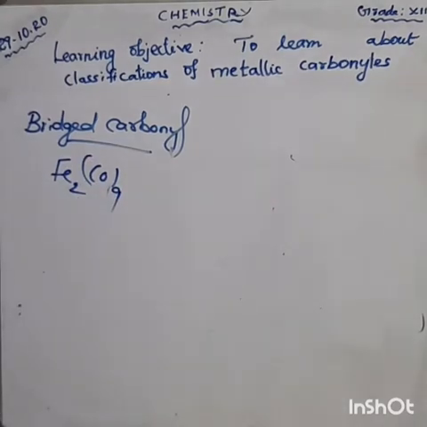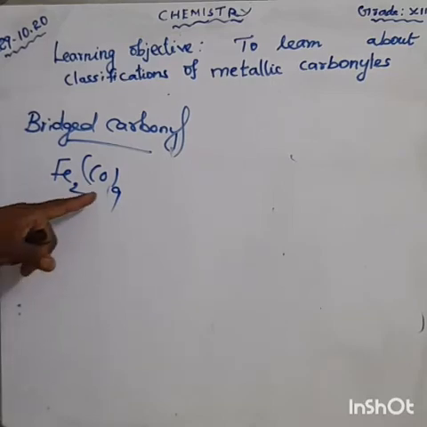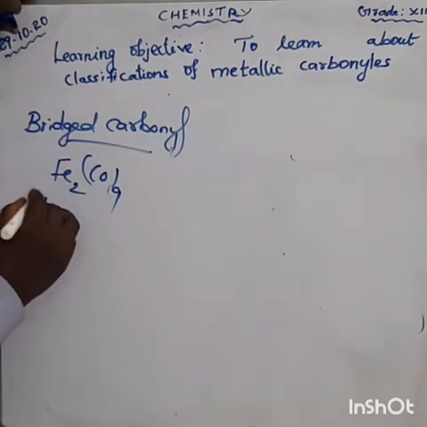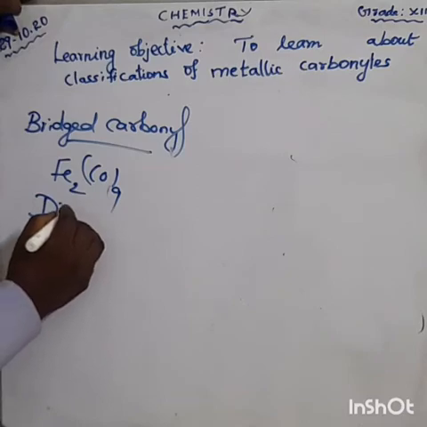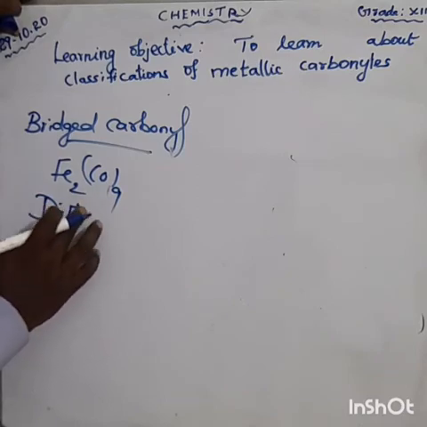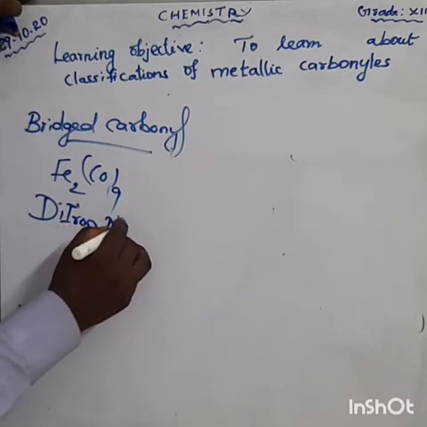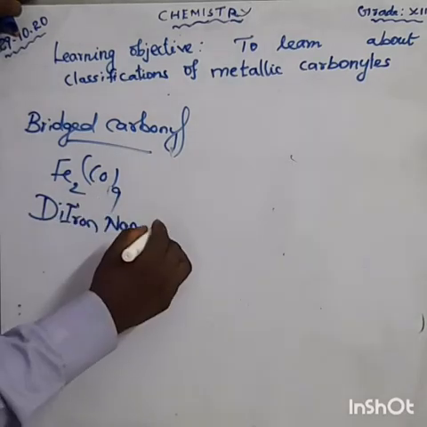This is an example. What about the 9? What do you say? Nona. Here, how much iron is there? 2 iron. We are using di-iron nonacarbonyl.